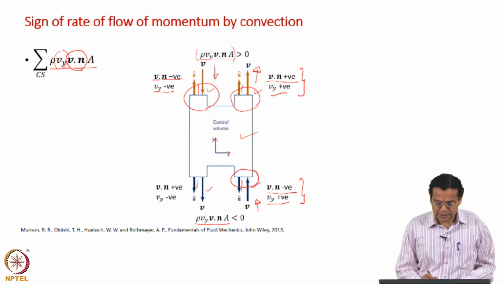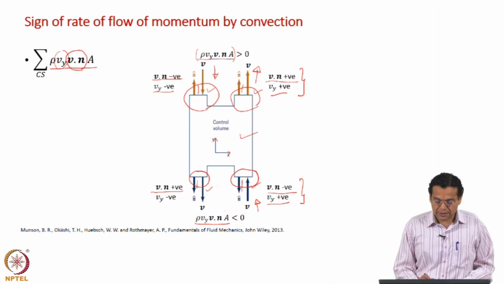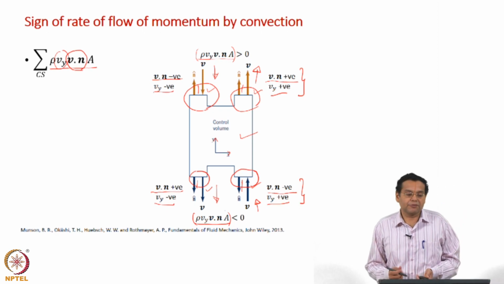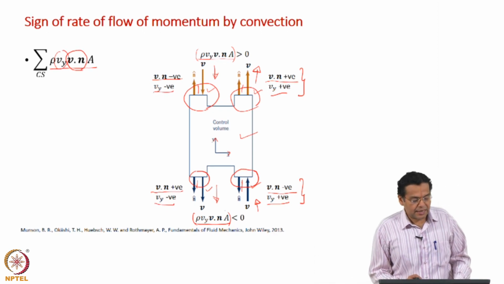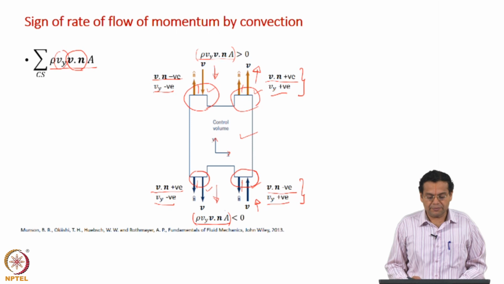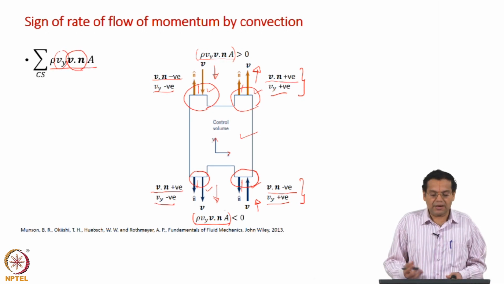Now, on the left hand side, for this case it is outflow, so v dot n is positive, but what is the direction of velocity? That is towards the negative y axis. So, v y is negative. Because one is positive and the other is negative, the rate of momentum term is negative. So, we should be careful in arriving at the correct sign for this rate of momentum term. We will look at this in the applications, but I want to mention that in the case of mass balance it was relatively easy, the sign depended on v dot n alone, but here it depends on v dot n and the direction of velocity as well, and analogously for other directions.